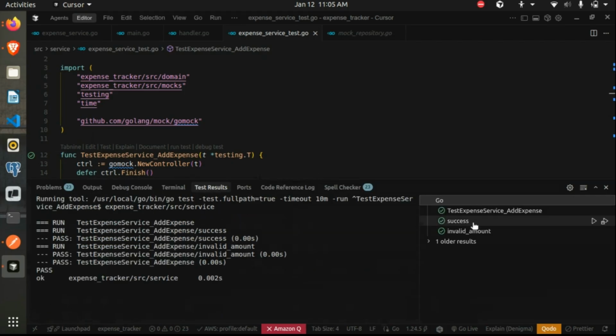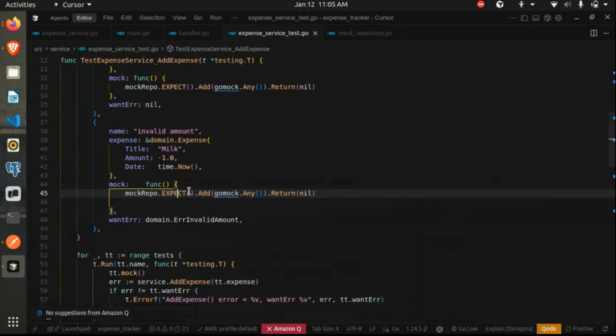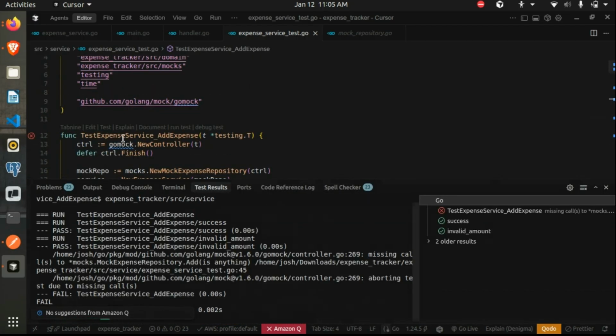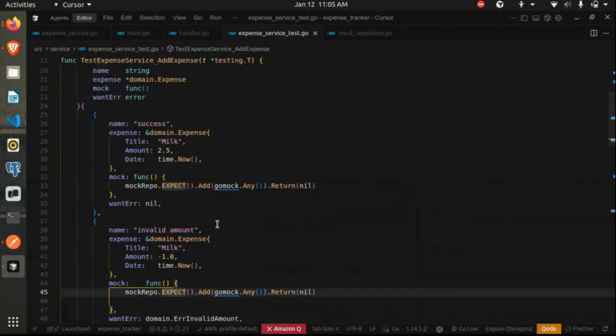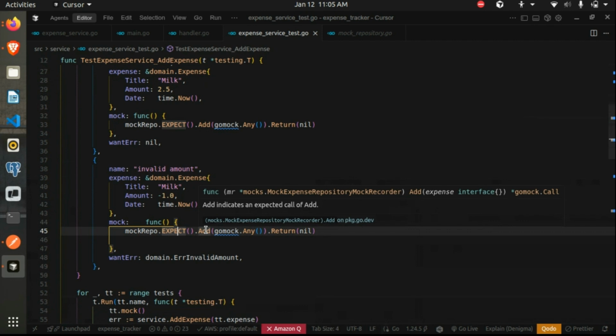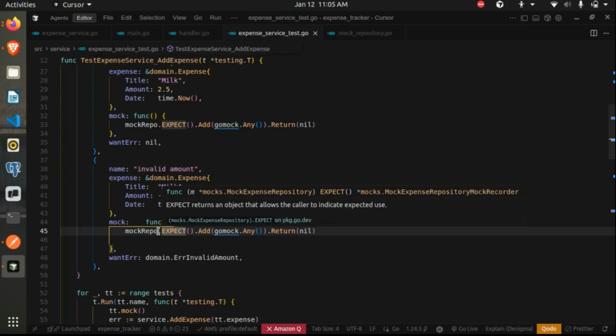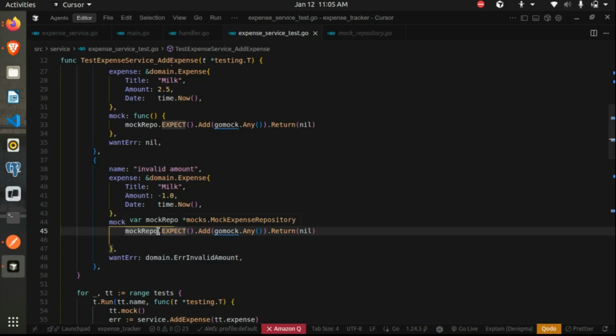So we have two scenarios, the success and the invalid amount one. So we get fail. This is happening because we told the mock that we are expecting an add call, but in reality we never got to that line of code, so the add call didn't happen. So it matters how you write your mock level calls.